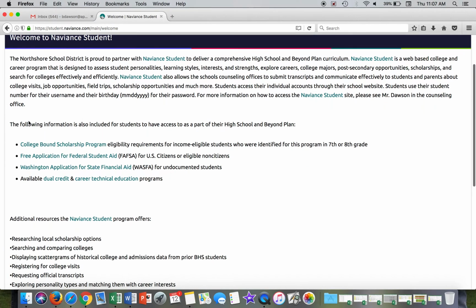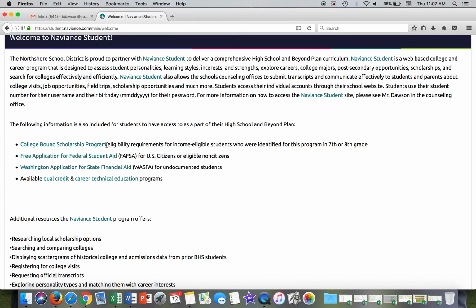And then you go down here to, if you're a College Bound Scholarship program student and we identified you for that in seventh or eighth grade, there's some information for you that you'll want to look at just to remind you or refresh your memory on some of the things you need to be doing during high school to maintain your eligibility for the program.